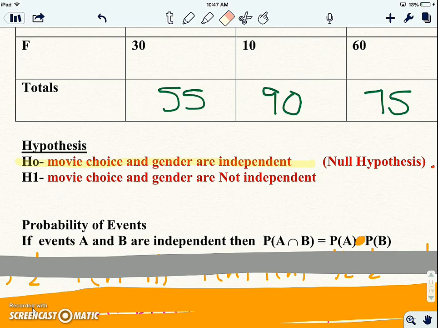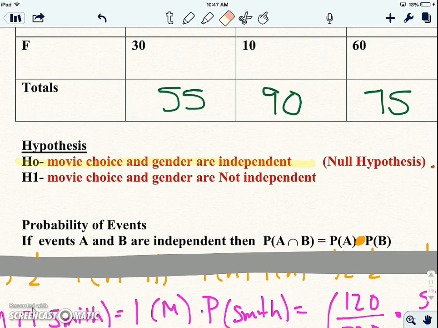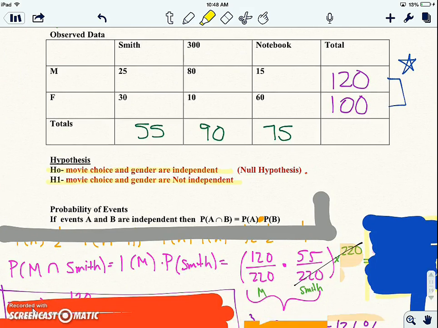And then the alternate hypothesis is that movie choice and gender are not independent. That doesn't mean that there is for sure an association, just that we have enough evidence to say that there's something going on. Okay, all right.